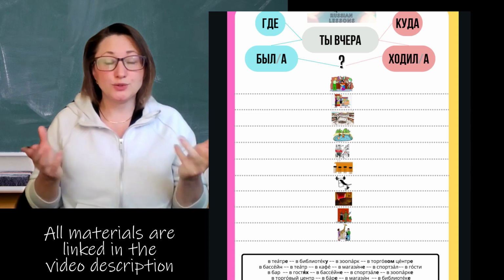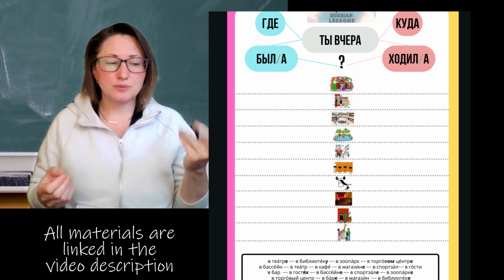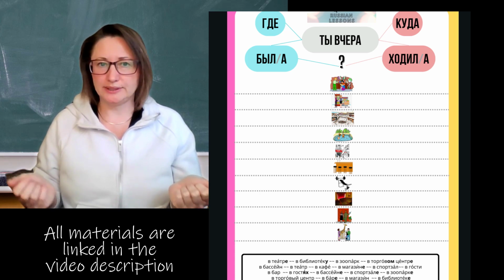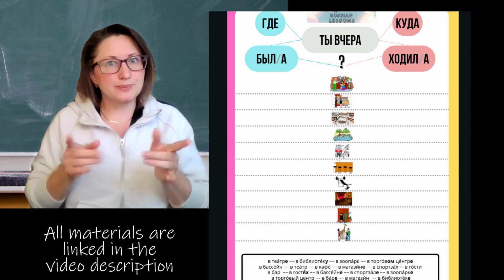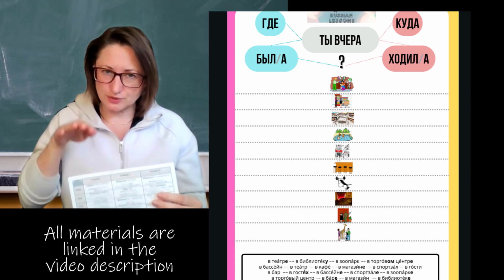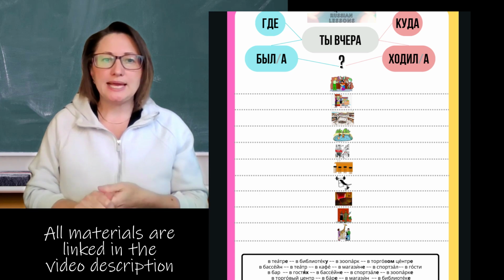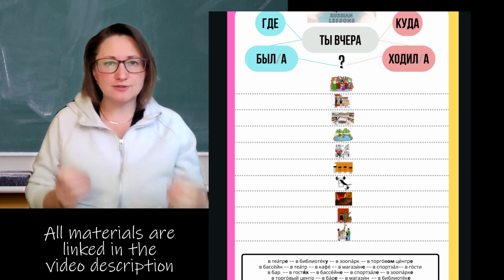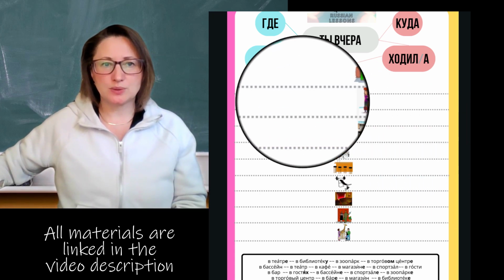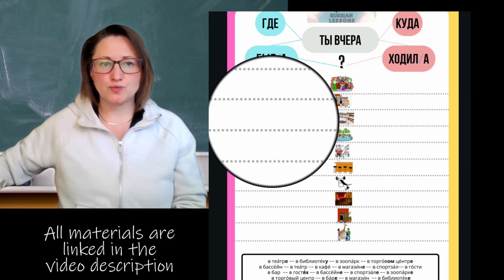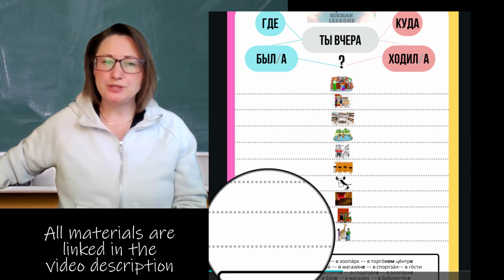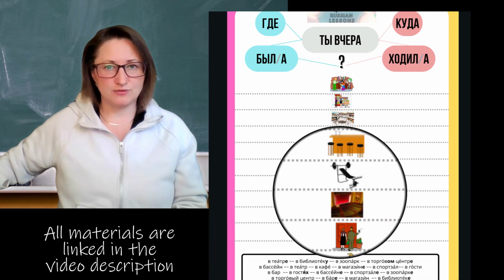And in English, it's easy. You just change the preposition. Where were you? Oh, I was at the library yesterday. Where did you go to? Oh, I went to the library yesterday. Well, in Russian, the preposition doesn't change. It's still going to be в, because we're going inside that place. And what changes is the form of the word library. For the answer to the question где ты была, for all these lines here, you will be using the prepositional forms.